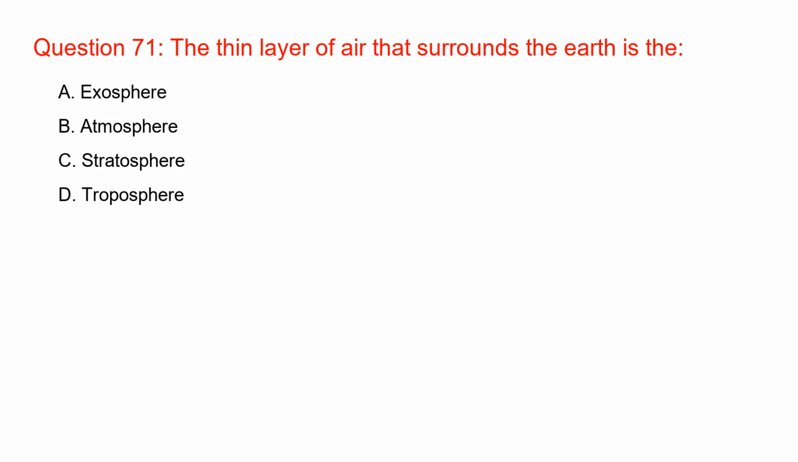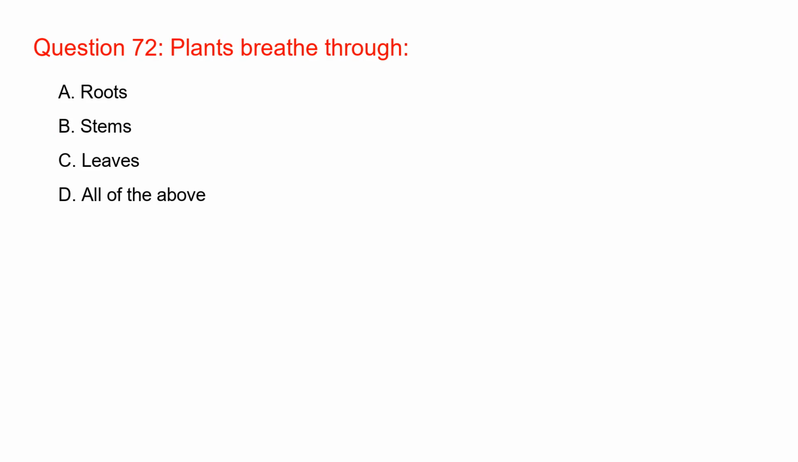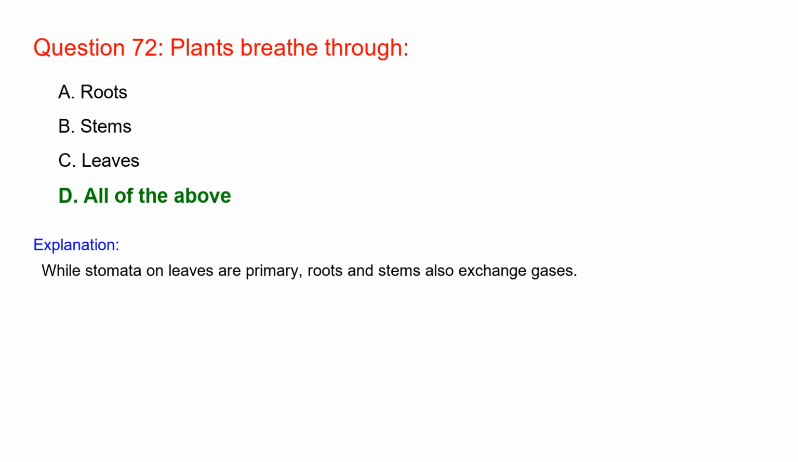The thin layer of air that surrounds the earth is the atmosphere. The atmosphere is held to the earth by its gravitational force. Plants breathe through all of the above. While stomata on leaves are primary, roots and stems also exchange gases.